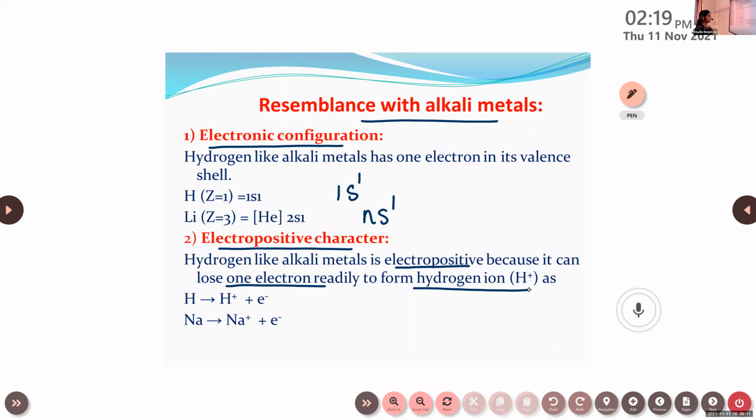Then sodium, that comes under group 1, right? It will lose one electron and convert to Na+. Similarly, lithium will be converted to Li+ by donating one electron. Then potassium will be converted to K+ by donating one electron. So in the case of all alkali metals, they are ready to donate one electron and convert to a positive ion. So the first point, their electronic configuration is the same. Then the second one, they have an electropositive character.